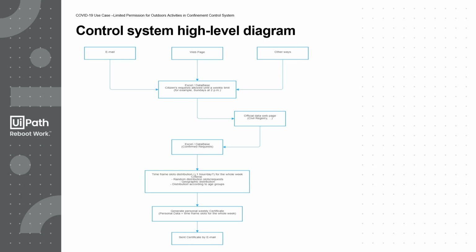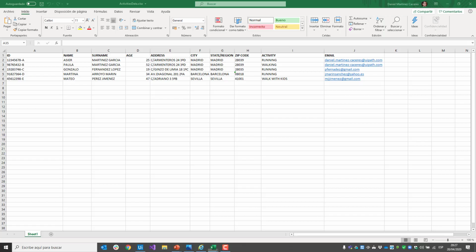The first step will consist in the receipt of the request from every citizen that wants to access these activities. It will be convenient to allow different ways for these requests, such as email, ad hoc web pages, or other alternatives. Independently of the selected channel, UiPath software robots could gather all the request data and build an Excel file or database that will contain all the requests until a limit time, for example, until Sunday at 2 p.m. That way, at that time, we will have a register with all the requests performed by the citizens for the incoming week. The look of this register will be like this.